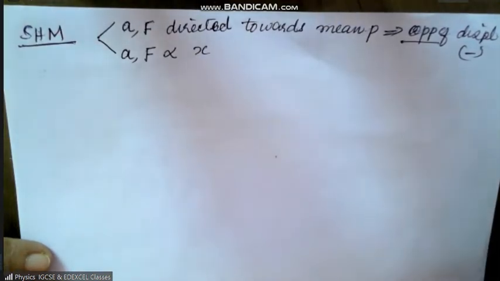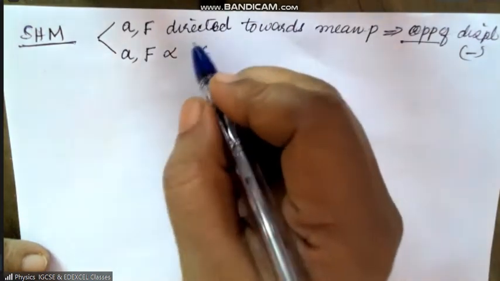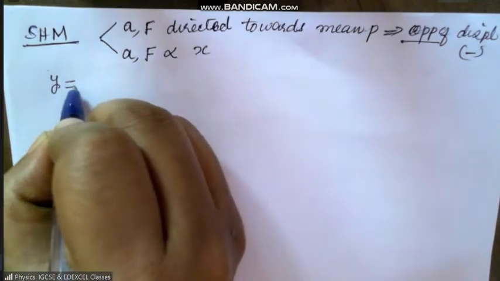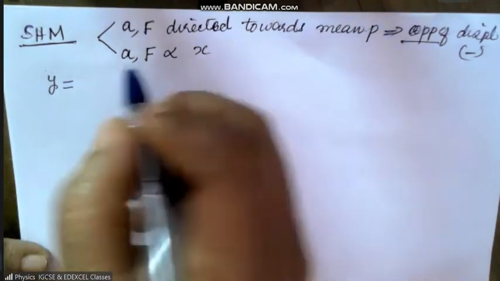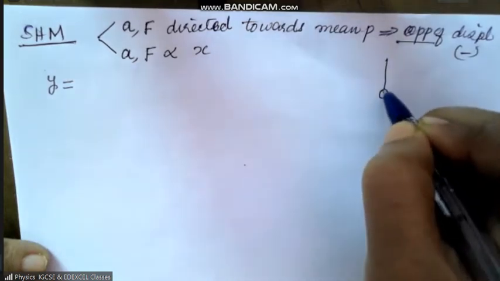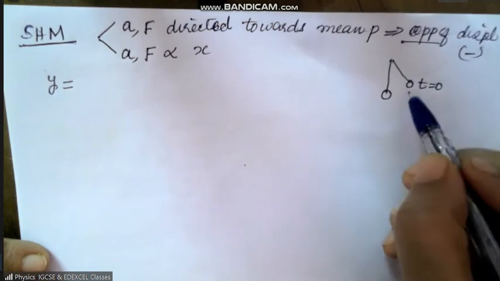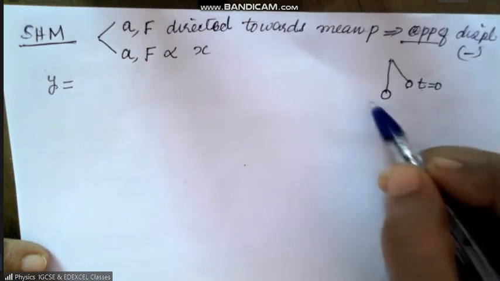Yes. Okay, so for this to be true, how will the displacement equation be? Y should be equal to, what is the displacement equation? Let this be the pendulum. If t is equal to 0, that means if you start timing from the extreme position, what is the equation?